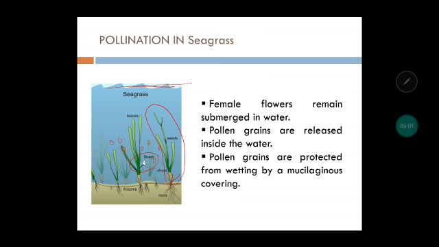Because these pollen grains are released in the water, they have to be protected from wetting. So how are they being protected from water? Such pollen grains have a mucilaginous covering, meaning a protective sheath, so that they can easily stick onto the stigma of the female flower and then carry out the pollination.